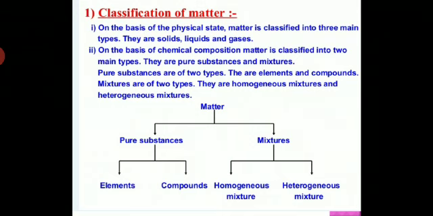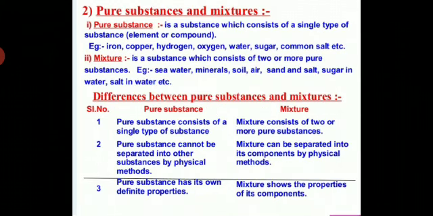So students, on the basis of the physical state, matter is classified into three main types. They are solid, liquid, gas. And on the basis of the chemical composition, matter is also classified into two main types, pure and mixture. So now you know what pure substances and mixtures are. Now in this video we will study the mixture, homogeneous mixture and heterogeneous mixture.